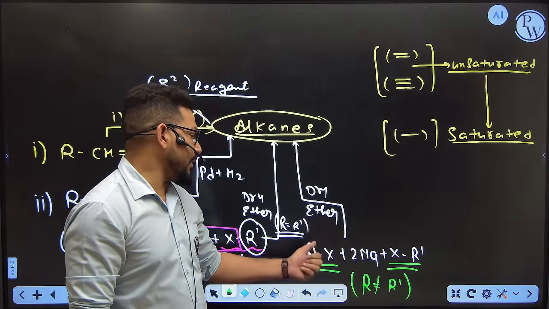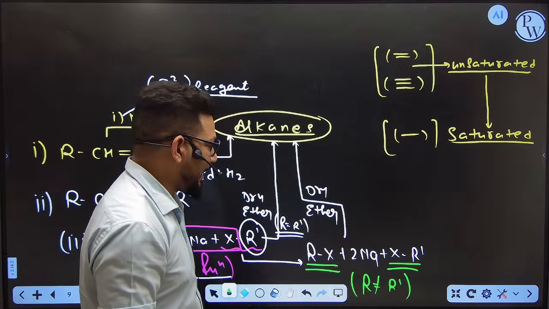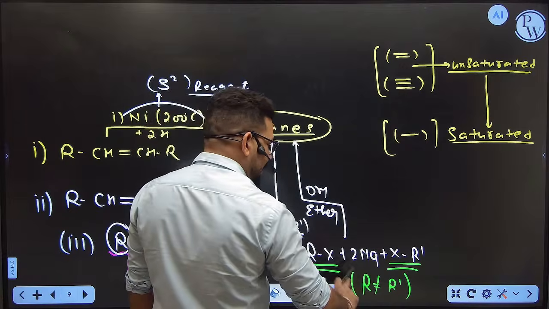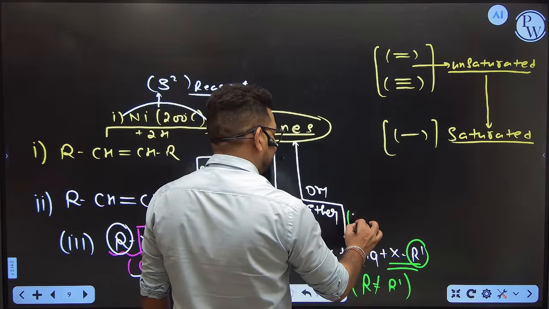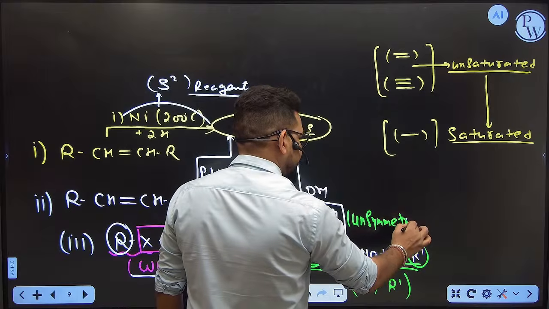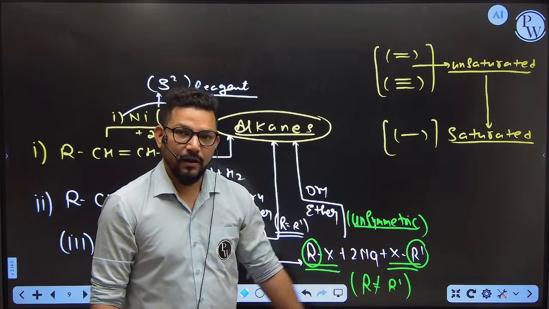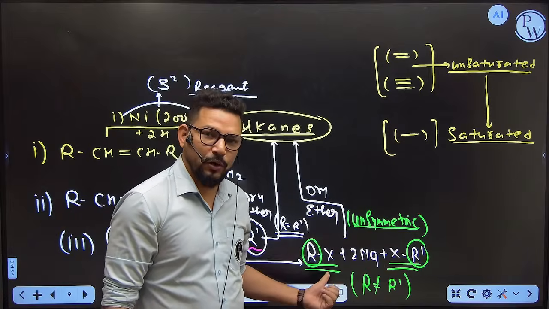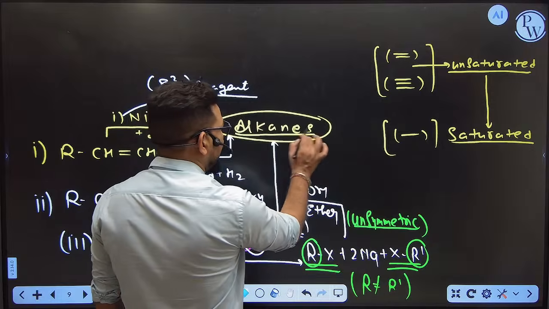And in this case, when we mix these two different alkyl halides, what will you get? You can see here that R and R dash are different. Then it is called unsymmetrical addition. Okay. Unsymmetric here, right? Because both carbons are different. So when the unsymmetric carbons combine with each other by the help of the Wurtz reaction, you will get alkanes.